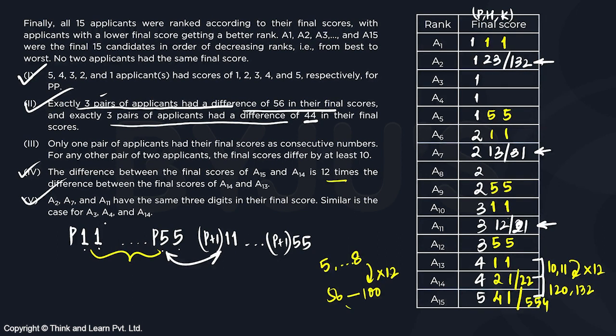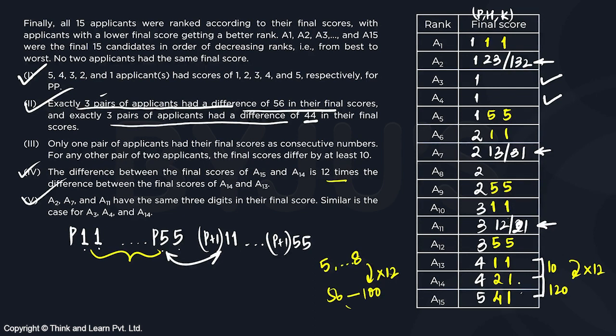Similar is the case for A3, A4 and A14. Now A3 and A4 have 1, so we need a 1 for A14. So 422 will not work. This has to be 421. So we know the difference now. 421 and 541 are the values for this.